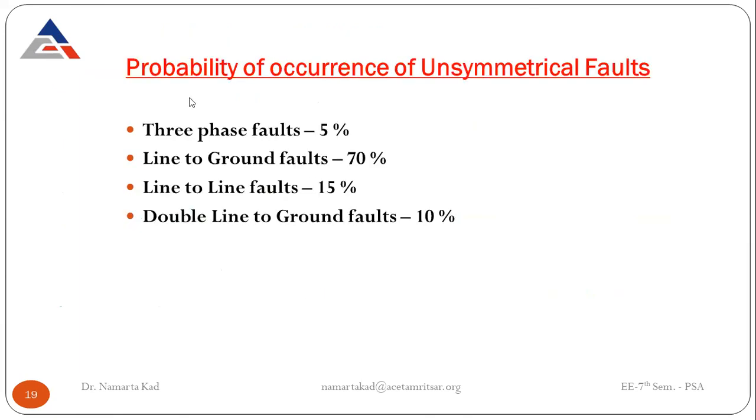And this is the probability of occurrence of unsymmetrical faults. The probability for three-phase faults is only 5%, which is very less. For line to ground faults, there is a 70% probability. That means most of the faults occurring in the system are of the line to ground category. For line to line faults, there is a 15% probability, and for double line to ground faults, a 10% probability. So these are the different probabilities of occurrence for the faults.